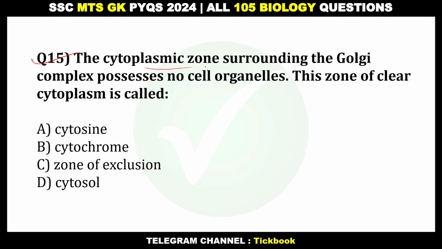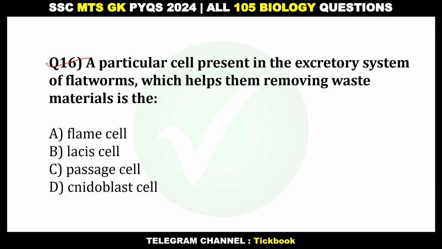15. The cytoplasmic zone surrounding the Golgi complex possesses no cell organelles. This zone of clear cytoplasm is called. Option number C, zone of exclusion. 16. A particular cell present in the excretory system of flatworms which helps them removing waste materials is the. Option number A, flame cell.